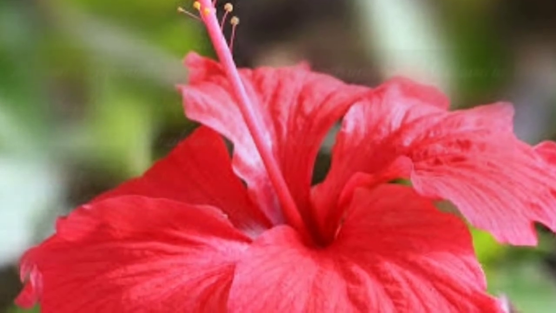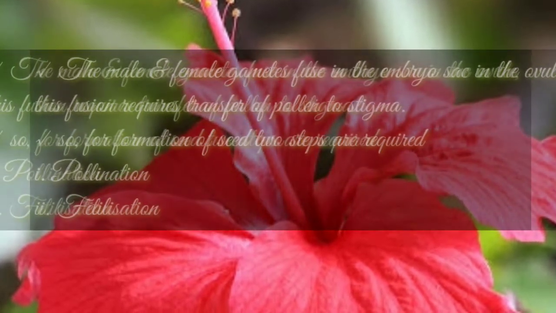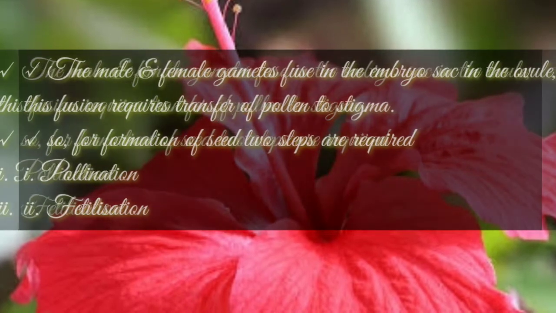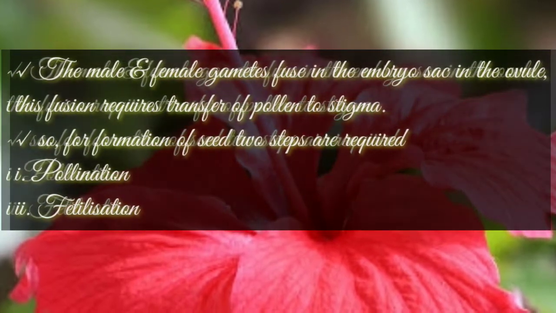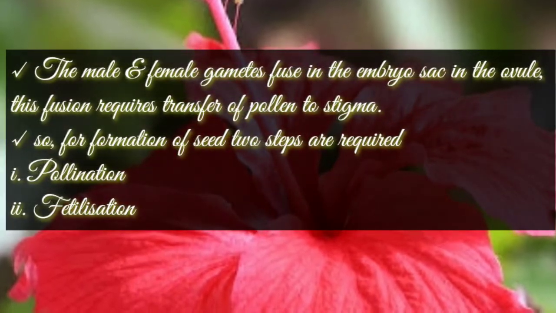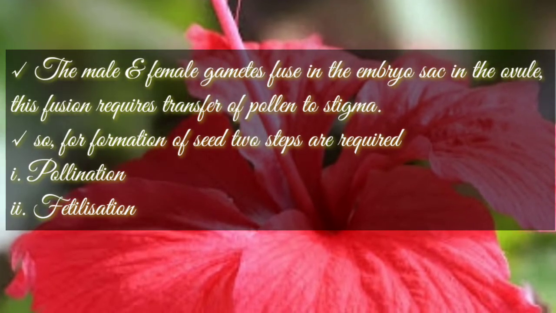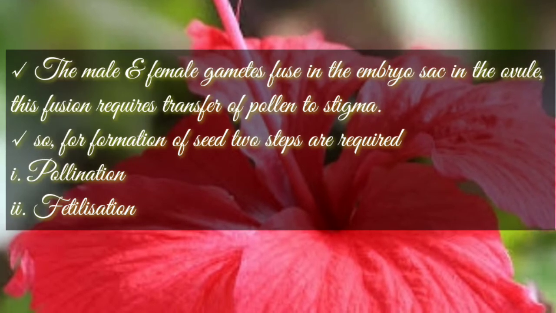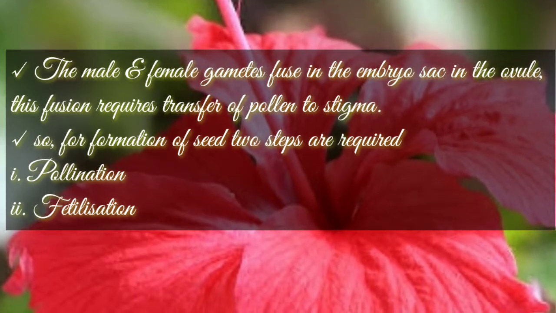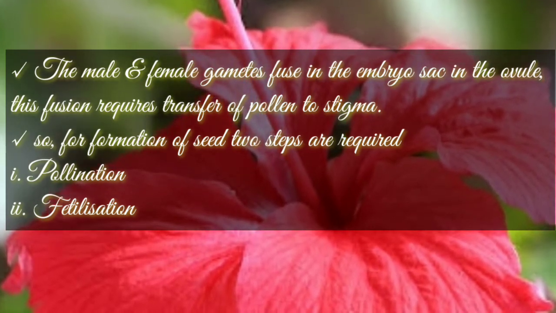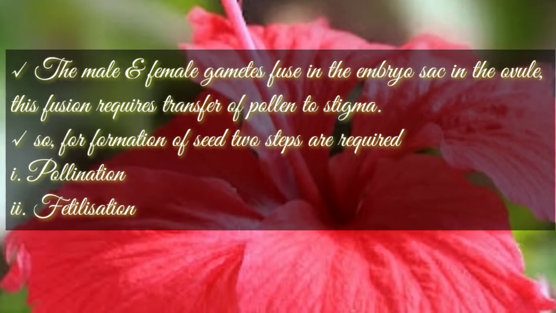The male and female gametes fuse in the embryo sac of the ovule. This fusion requires transfer of pollen grains from anther to stigma of the flower. So, for formation of seeds, two steps are necessary, which is pollination and fertilization.